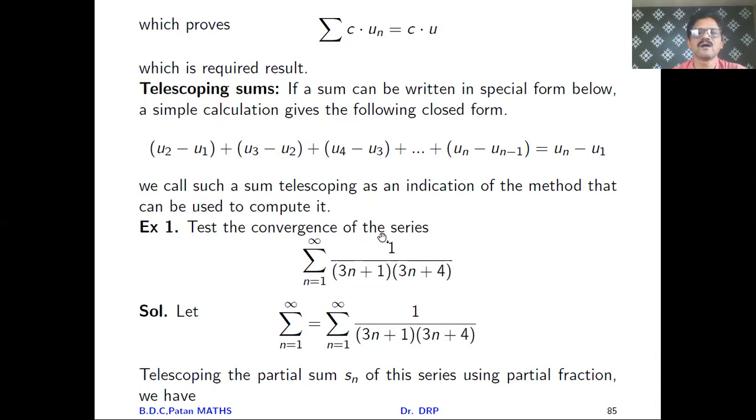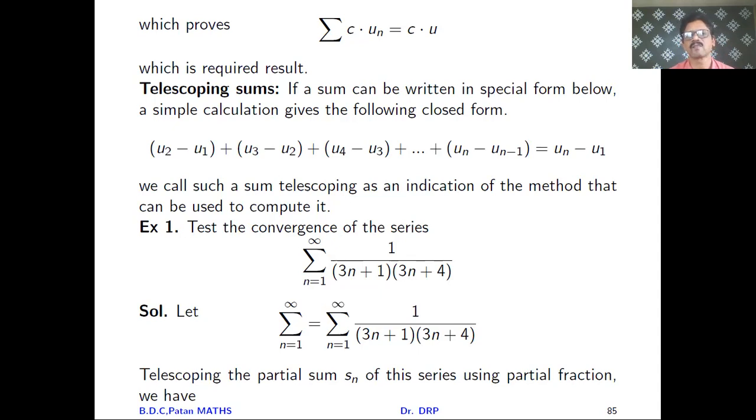See, what is given here? First example: test the convergence of the series, and this series is provided to you. At the end of this topic, I will tell you how to check the convergence. At this stage, by telescoping these sums, we will easily find it. We have also studied one theorem, that the necessary condition for the summation un to be convergent is that its limit is equal to 0.